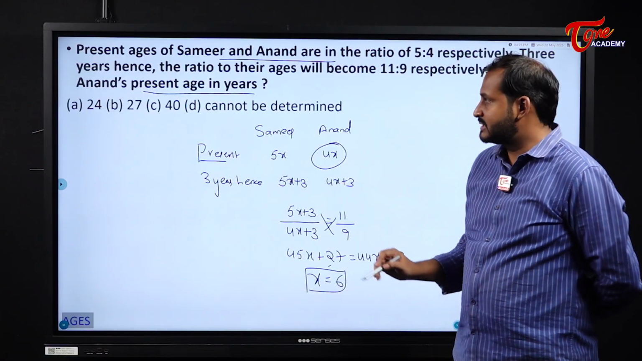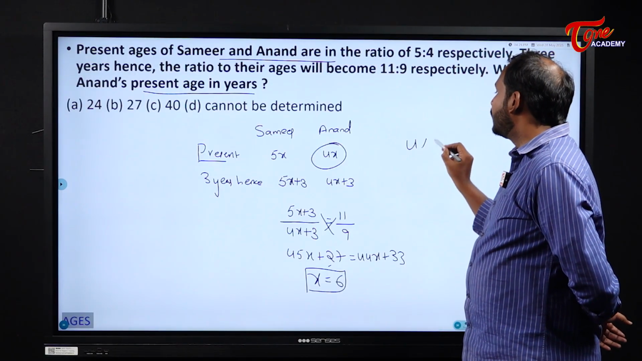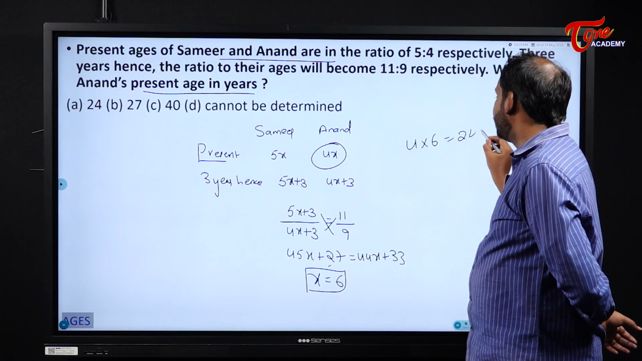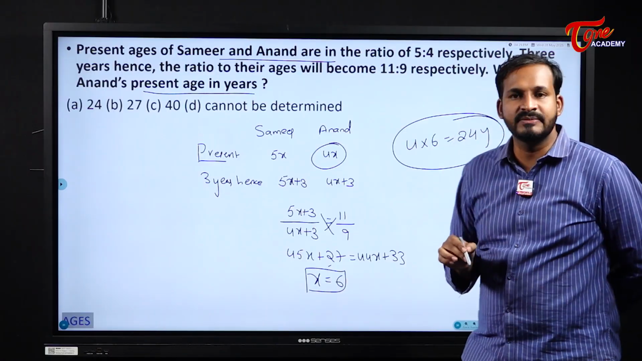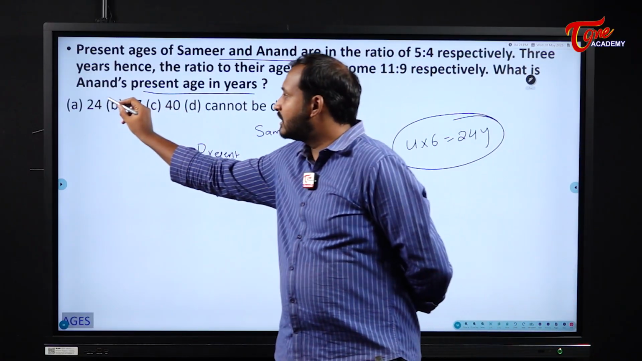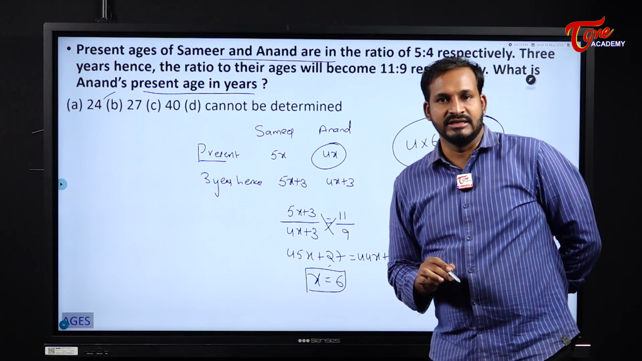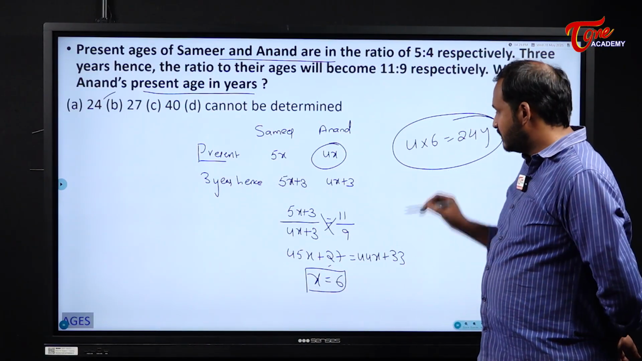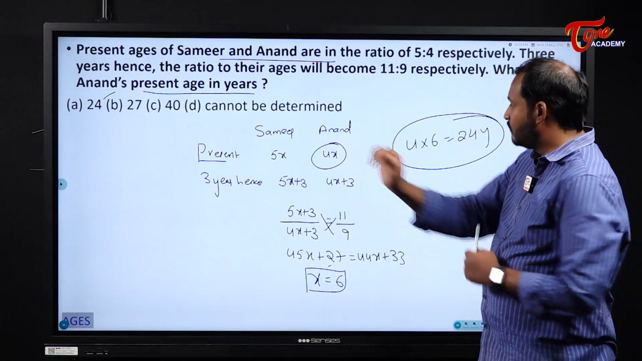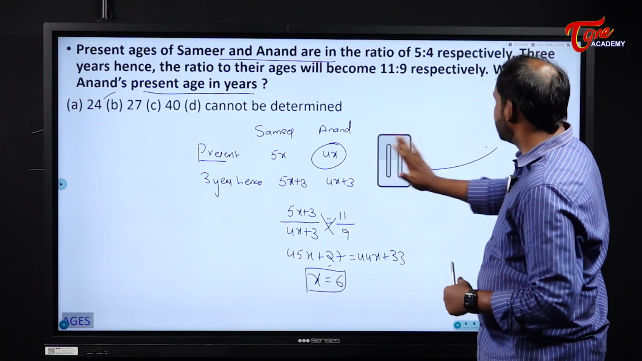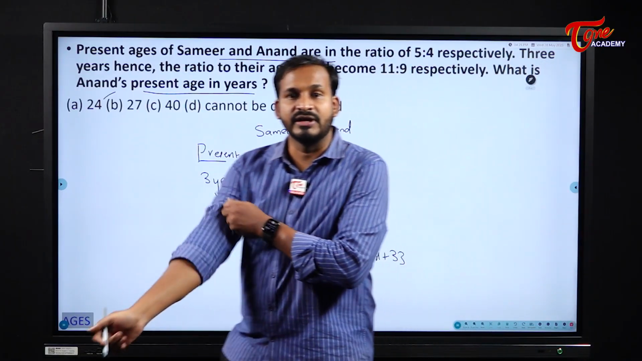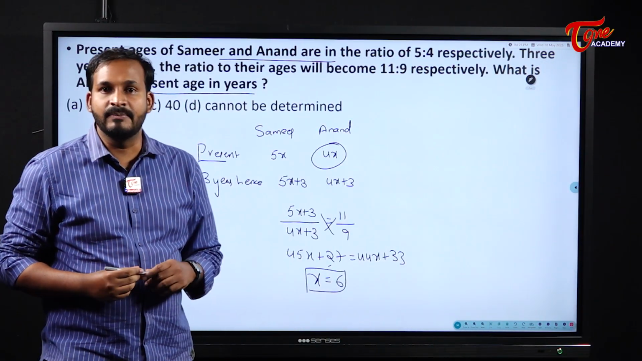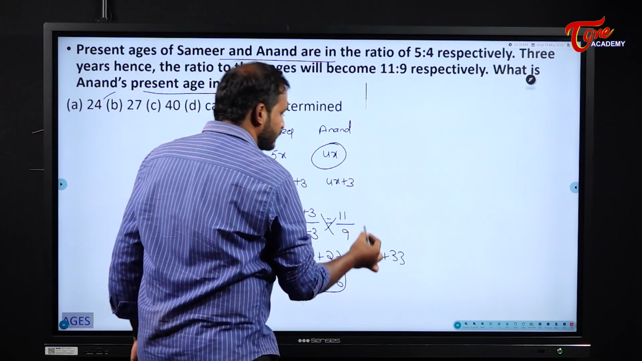So x value is 6. So what happens to this? 4 into 6 will become 24 years. So Anand's present age is 24 years. So that will be our answer in this case. Okay, good. With this concept we got it. Now please see here, students, the same question we will try to solve with the help of ratios. Definitely it will help us a lot by saving a lot of time, students.